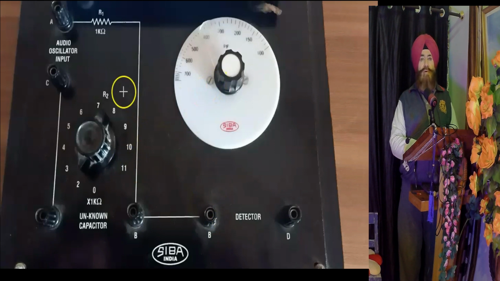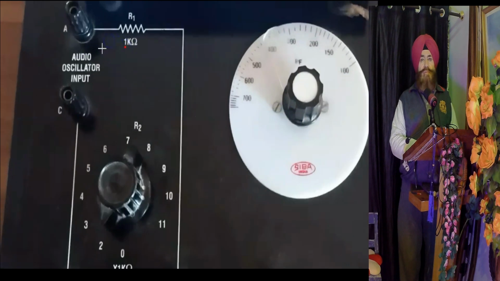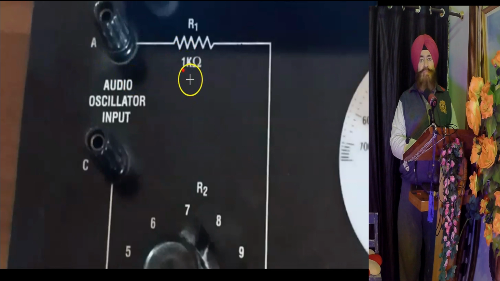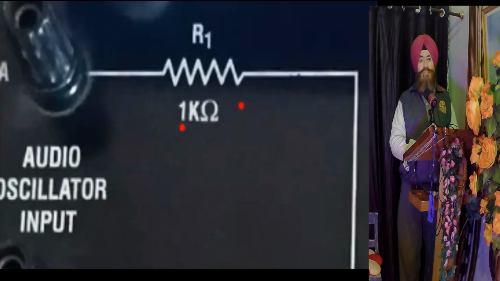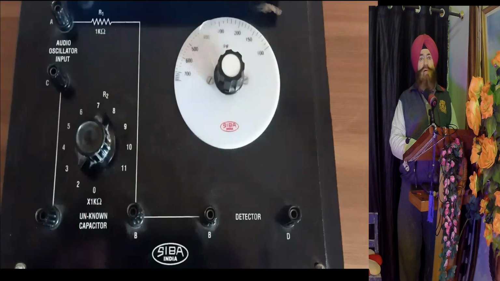We have 2 resistors. One resistor is fixed. This is 1 kilo ohm. And the second resistor is R2.